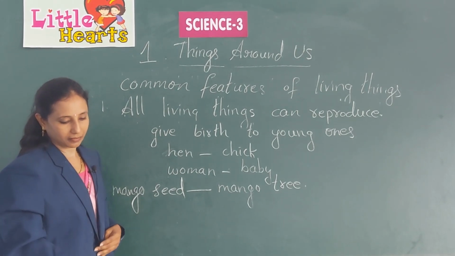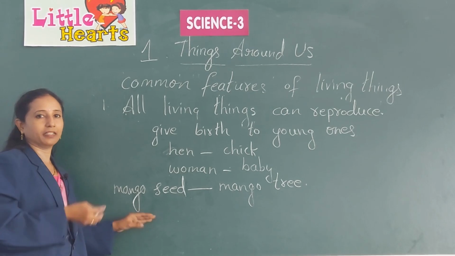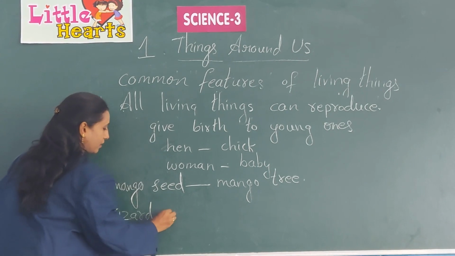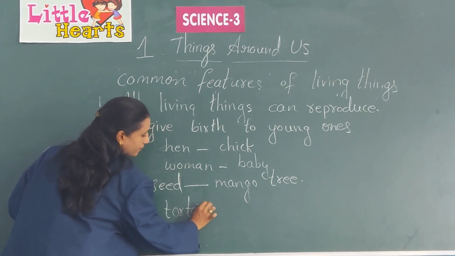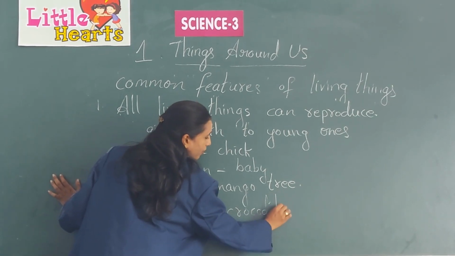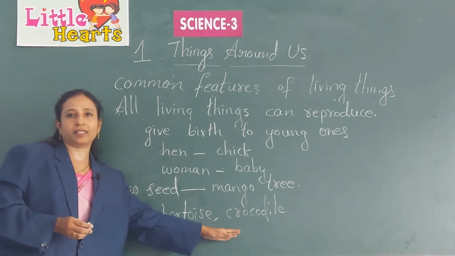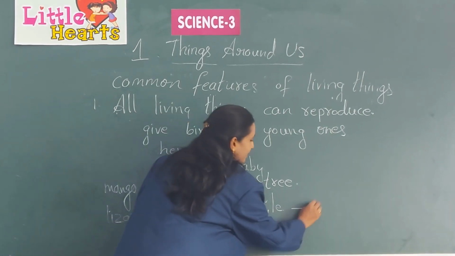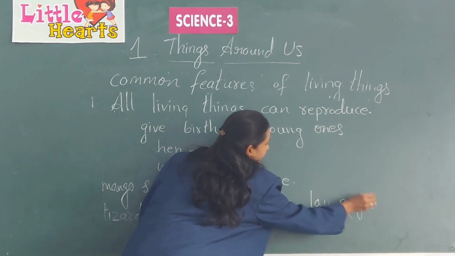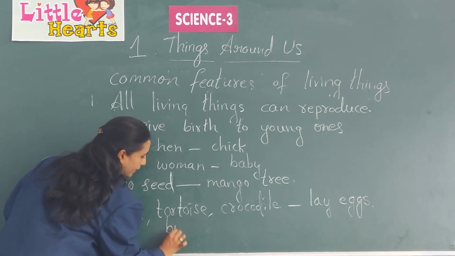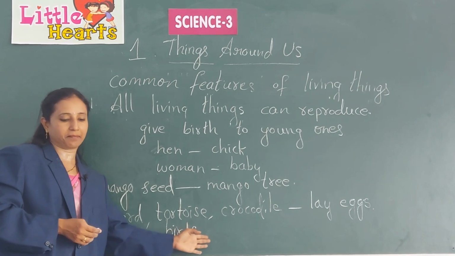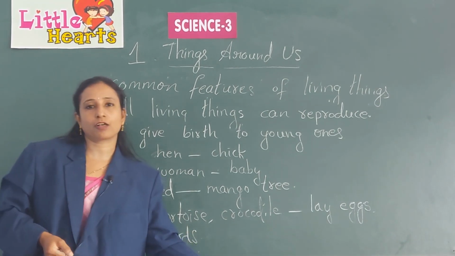And there are some animals like the lizard, tortoise, and crocodile. These are all animals which lay eggs. Even birds lay eggs. These eggs give offspring of the same kind. Okay, so this is all of our topic.